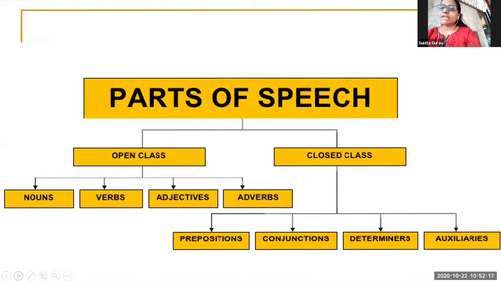Now determiner and auxiliary. Now there are other parts of speech: preposition, conjunction, interjection. These are also determiners and auxiliaries. These are also unchangeable, children.